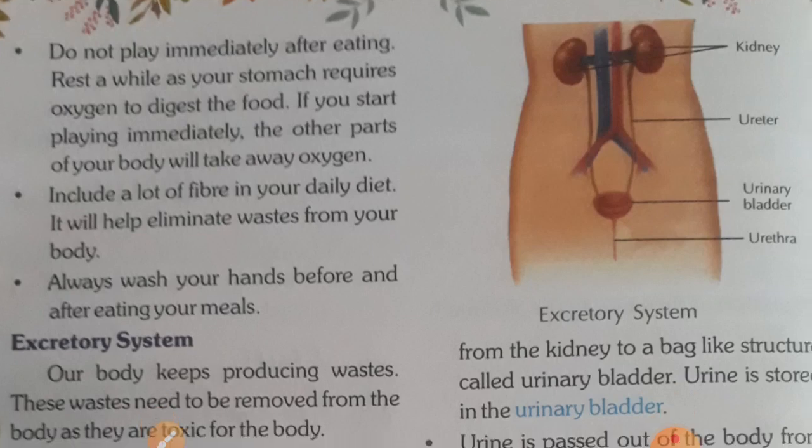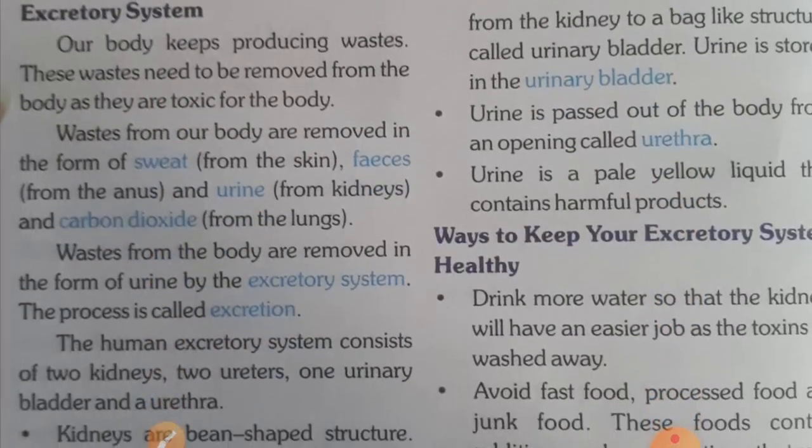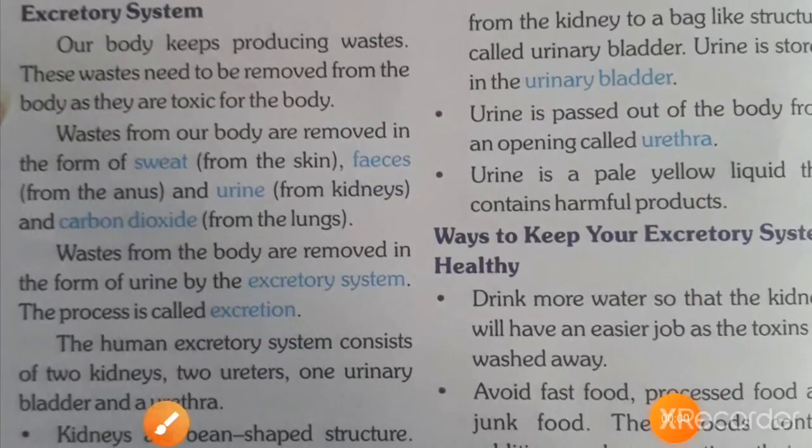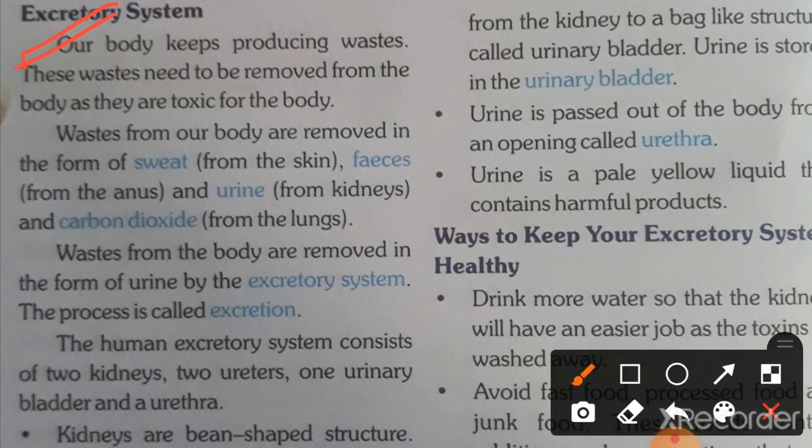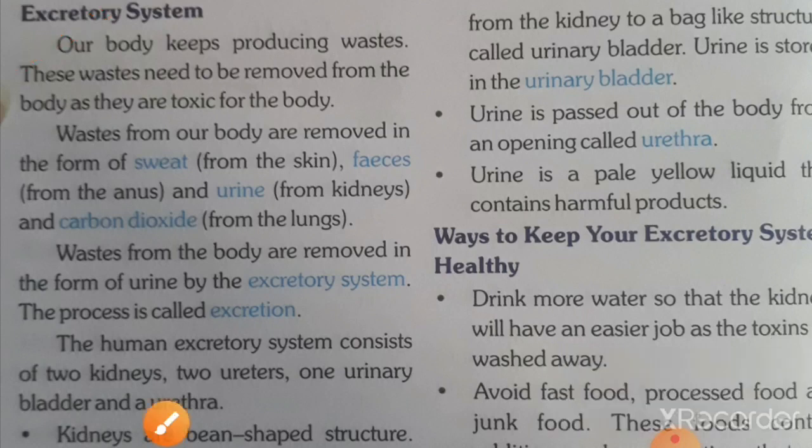Now I will start your excretory system. Listen to it carefully. Our body keeps producing waste. These wastes need to be removed from our body as they are toxic for the body. Waste from our body is removed in the form of sweat from the skin, feces from the anus, urine from the kidney, and carbon dioxide from the lungs.